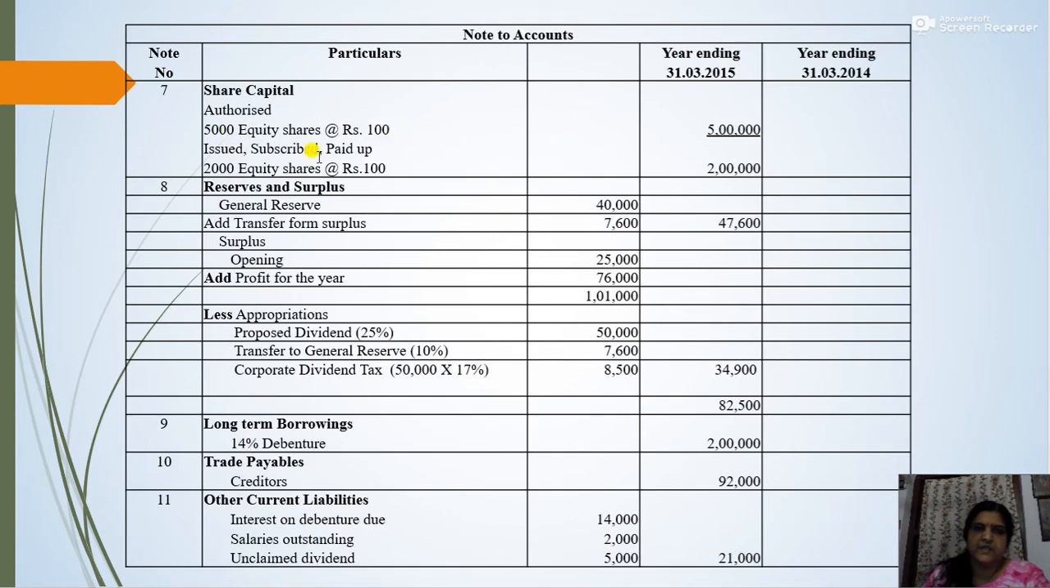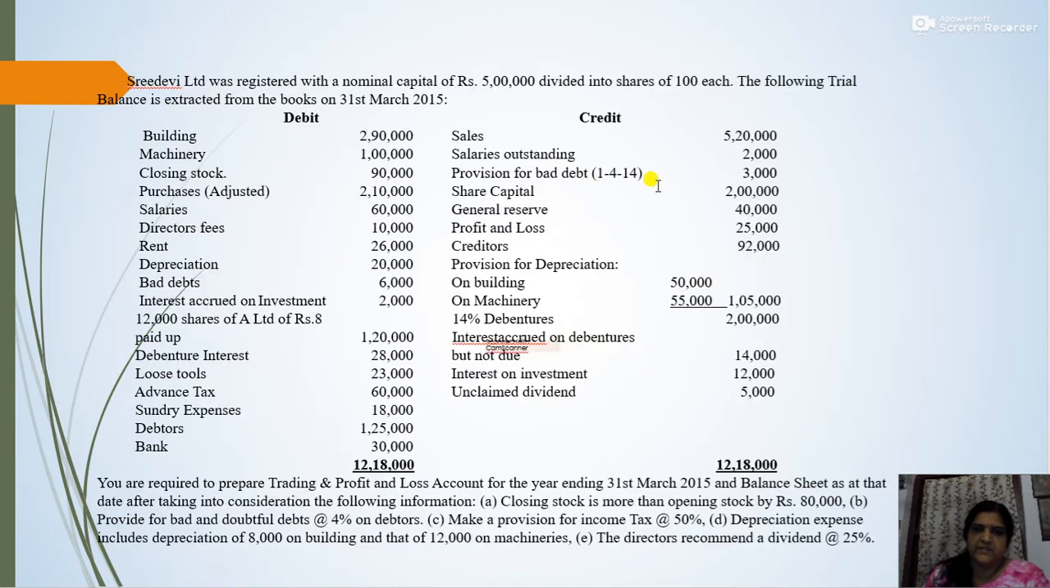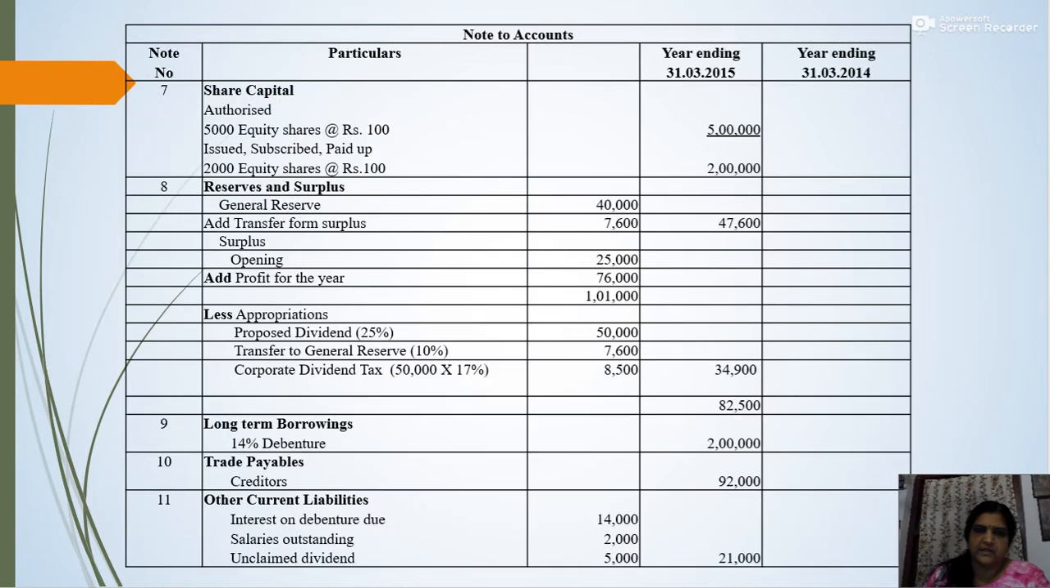Then issued, subscribed and paid up capital, that is again in the question the share capital is 2 lakh. So that will be 2 lakh equity shares of rupees 100 each. Okay. So issued, subscribed and paid up capital: 2 lakh equity shares of rupees 100 each, that is 2 lakh. Now reserves and surplus.